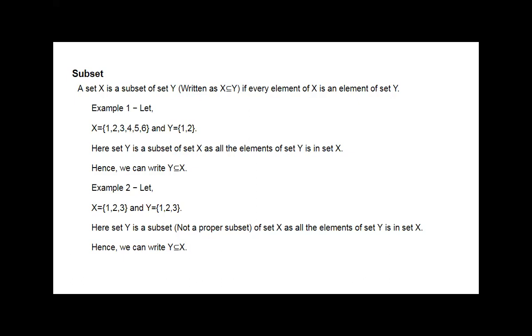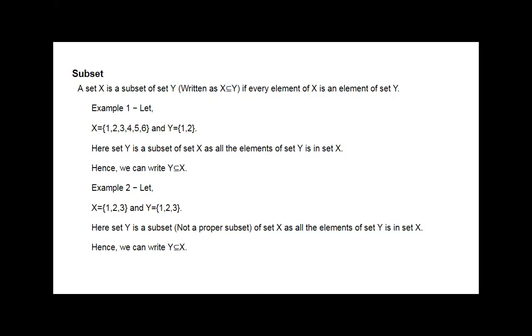Now the second example: X is 1, 2, 3, Y is also 1, 2, 3. Then Y is also a subset of X, and X is a subset of Y, because both the sets are equal.